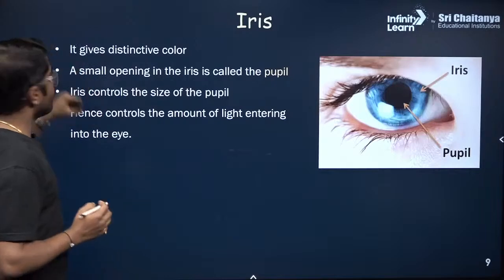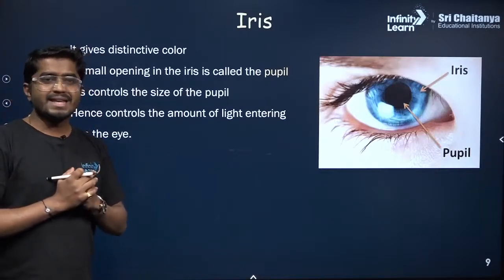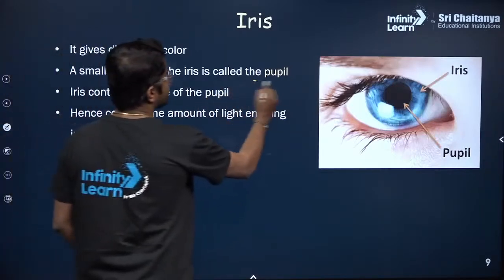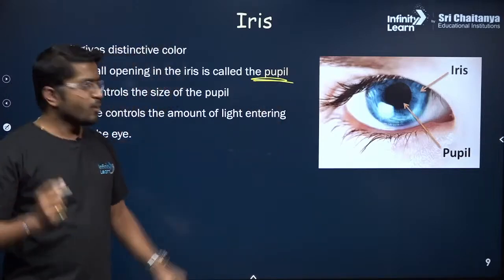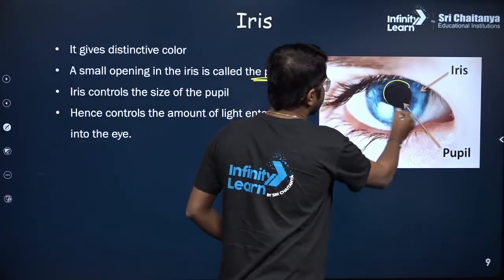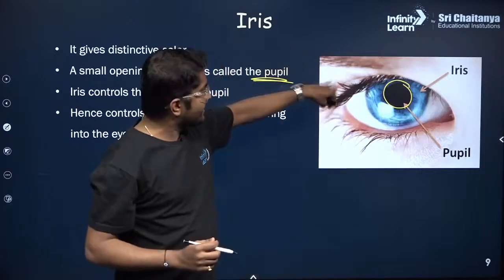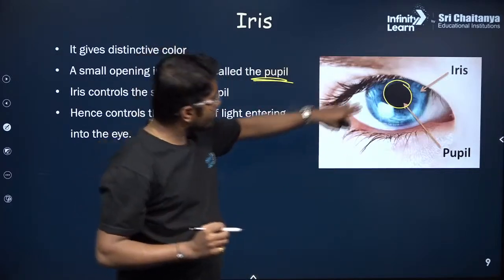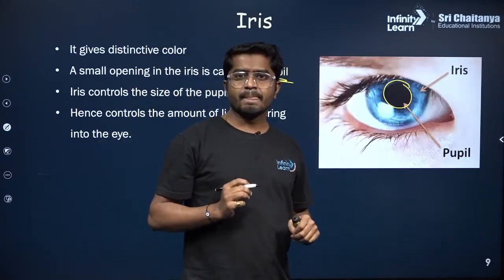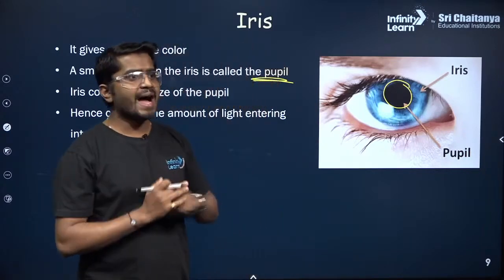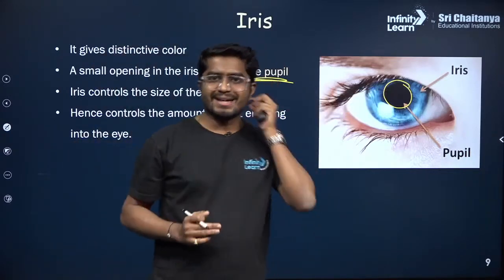And what is the purpose or what is the requirement of the iris? It controls the size of the pupil. What is pupil? This black color thing. You see the black color region, there is a pupil. So tell me why it is black color? Any idea? Do you know why the color of the pupil is black?